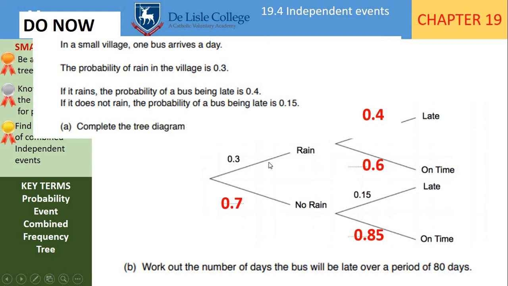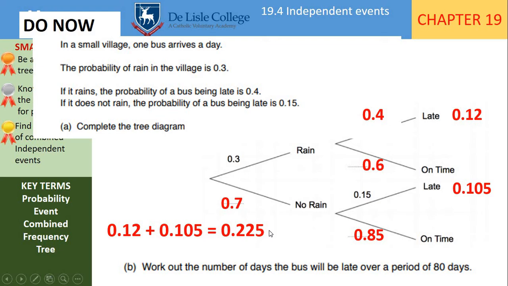So the probability of it raining and being late would be 0.3 multiplied by 0.4, so this would give you 0.12. So the other option of being late is no rain and late, so 0.7 multiplied by 0.15 to give you 0.105. So combined then, the probability that the bus is late on any occasion, it could be this option or this option. Remember, this is the or rule, and then we combine these, we add these together. So the probability of it being late will be 0.225.